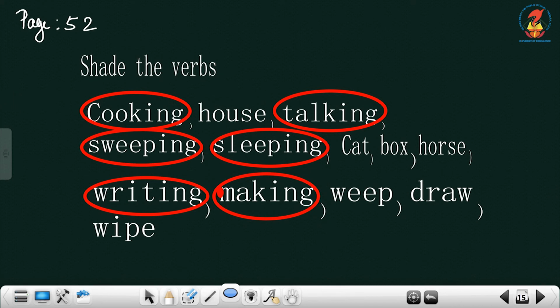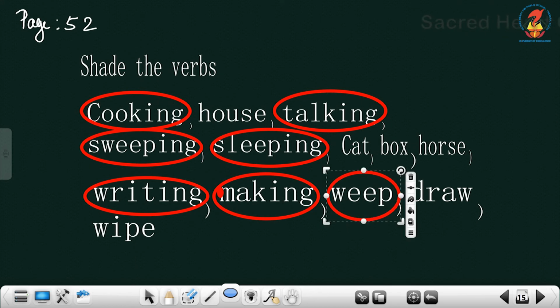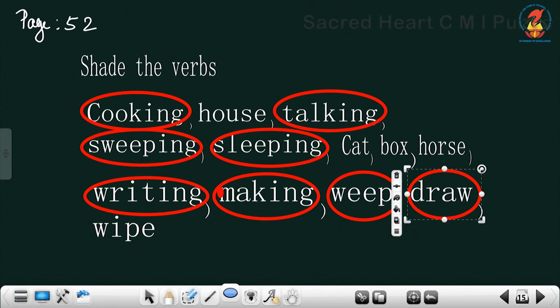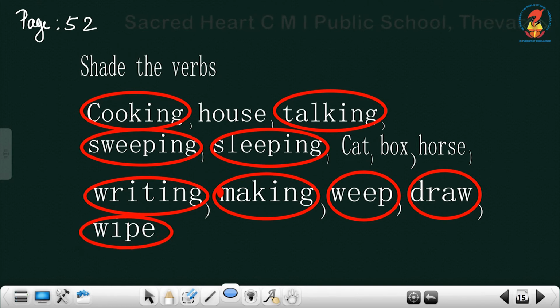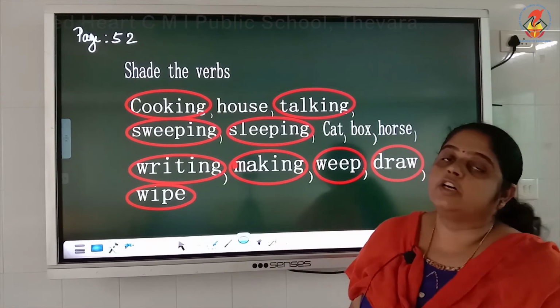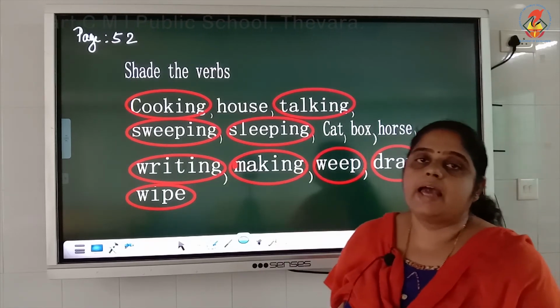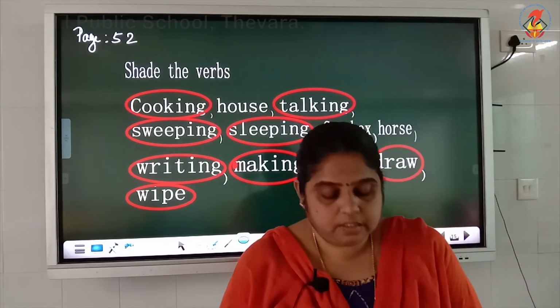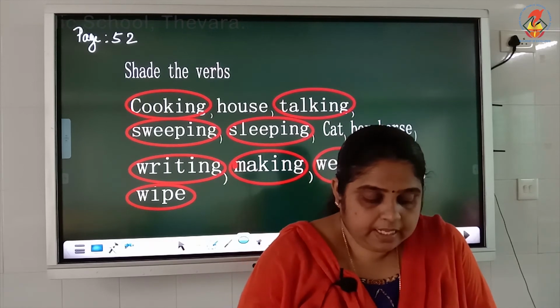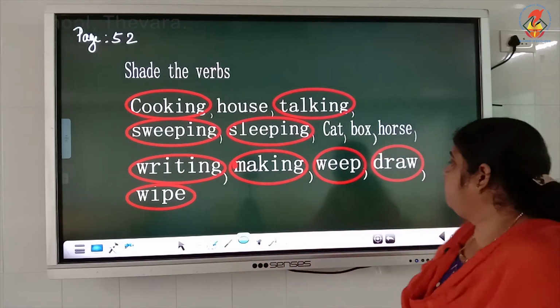Weep. Weep means crying. Yes, crying also is a verb. Then draw. Drawing also is a verb. You can circle. And wipe. Wiping something, it's an action. So, wipe also is a verb. So, these are the verbs. You have to circle them and try to color, shade them.